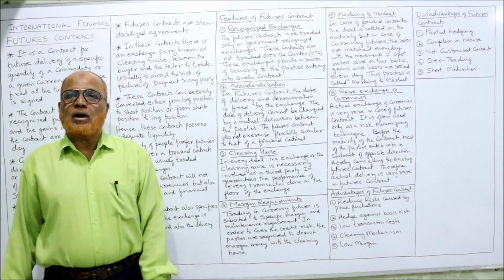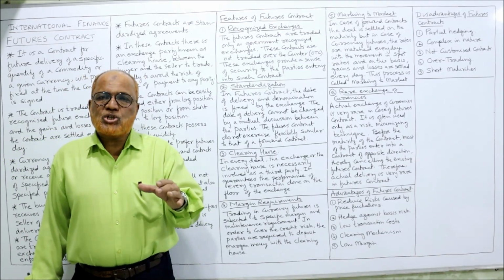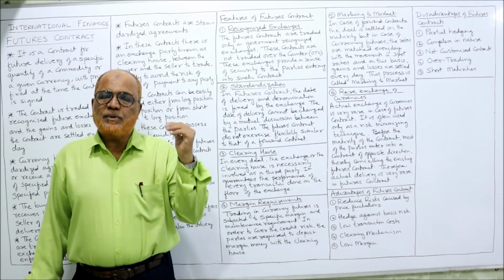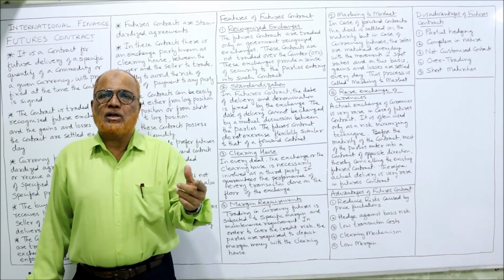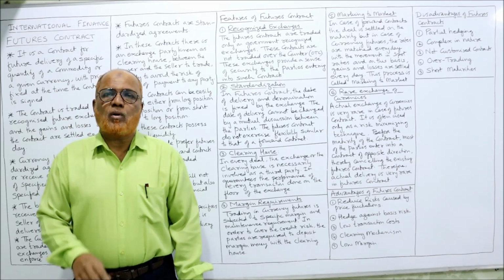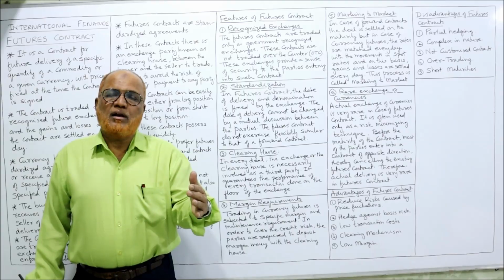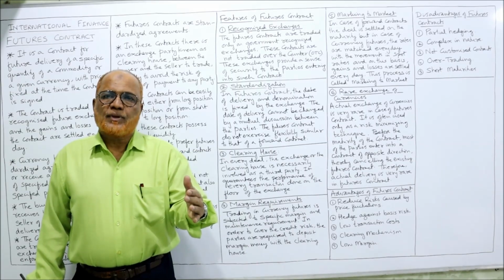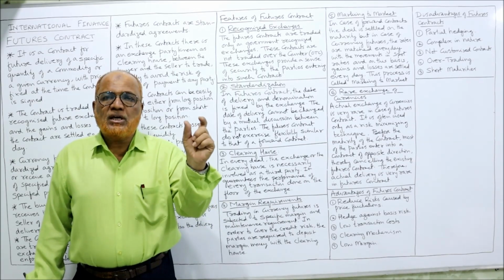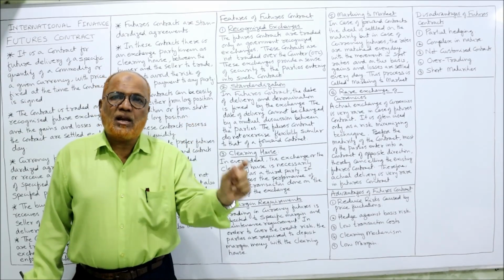Next is margin requirement. The exchange authorities, that means this future exchange authorities, will fix a margin requirement. Margin requirement means at the time of entering into contract, the buyer and seller have to keep a certain amount in their account.